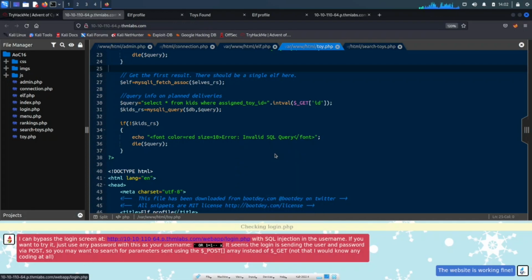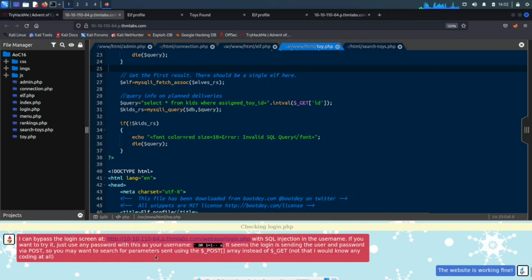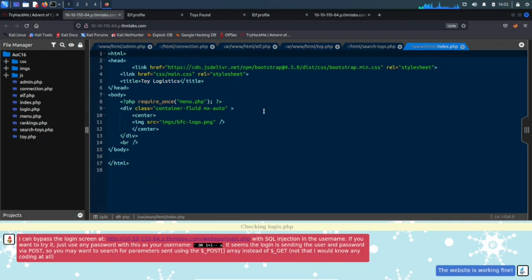So we can right click, whoops, we can open it in a different page. So we have this login. This one I know a little better because it's pretty much like SQL injections, 1 equals 1, blah, blah, blah. So what we're going to do here is, where's the login.php? Here we go. Let's go ahead and log in.